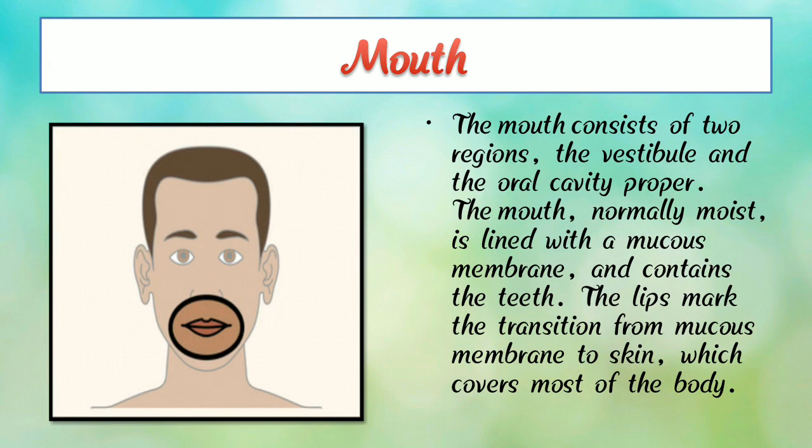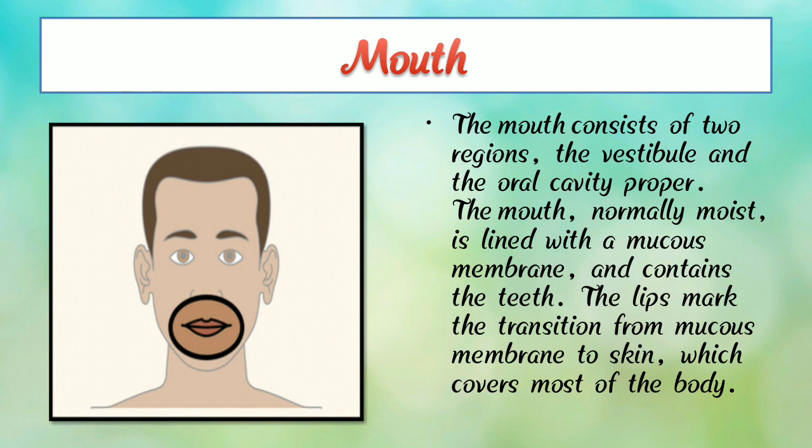So now next, mouth. We have one mouth, and here we can see a photograph of a mouth. The mouth is the most important part of our body, and it consists of two regions, the vestibule and the oral cavity proper.